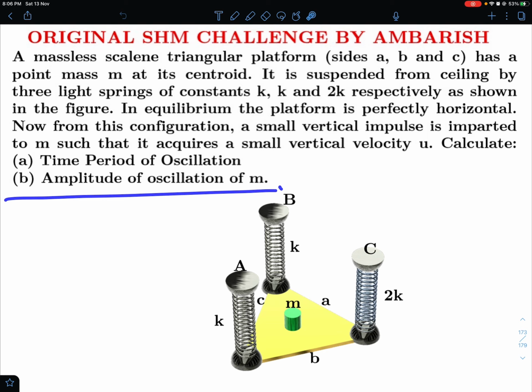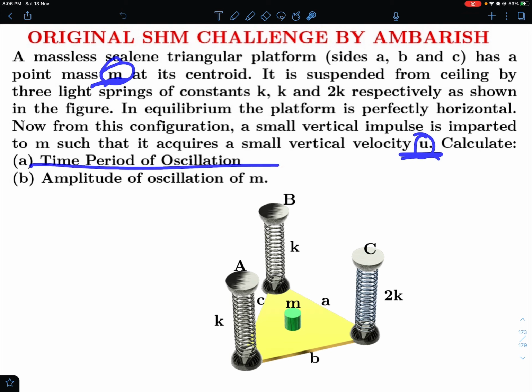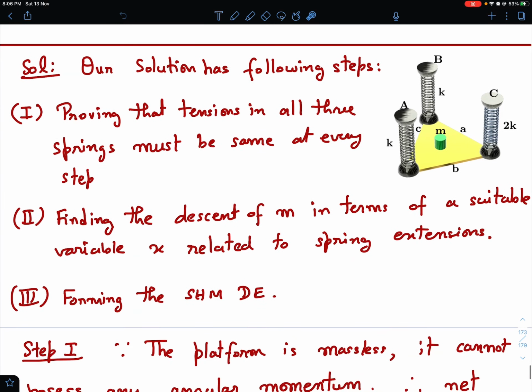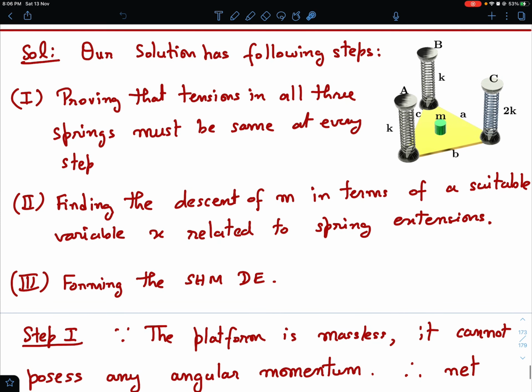So u is given. Let me reiterate what is given. Sides of the triangle are given A, B and C. Spring constants are given k, k and 2k. Mass is given m. The speed u is given, and you have to find the time period and the amplitude of oscillation. So with this given data, if you want you can try out this problem and I'll get into my analysis right away. Okay, so let's get into the analysis of this problem.